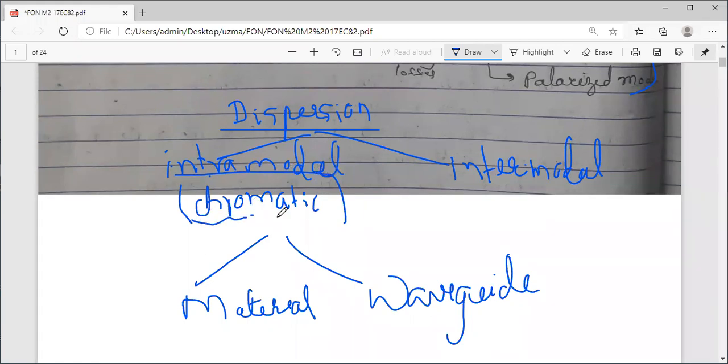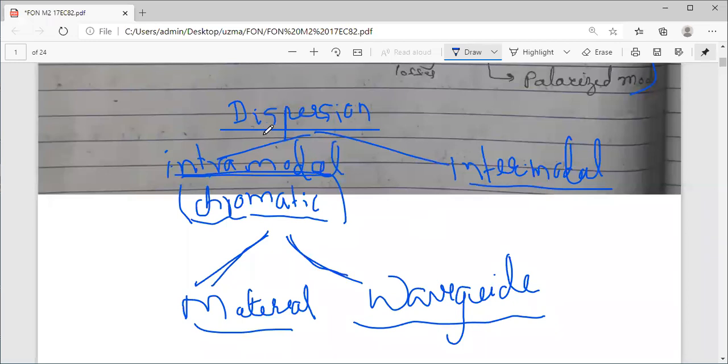Intramodal dispersion is also called chromatic dispersion. Okay, chromatic means, chroma means what? Color. As the light is made up of different frequencies, components of different frequencies do exist. So it is also called chromatic dispersion. In chromatic or intramodal dispersion, we come across material dispersion and waveguide dispersion. Intra means within a mode. The dispersion that occurs within one mode that is propagating, that is intramode.